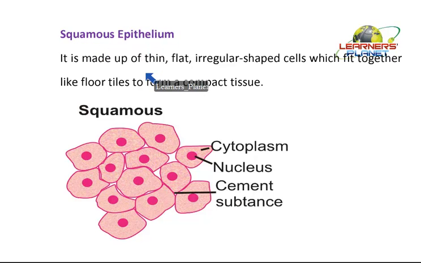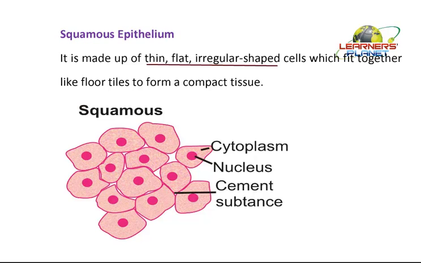This squamous epithelial tissue is made up of thin, flat, irregular shaped cells. They are thin, flat as well as irregular. Now these irregular shaped structures are tightly packed. They are not loosely packed here. They form a compact layer in the part wherever it is present. So you can see the diagram here. These are irregular shaped structures which are closely located.